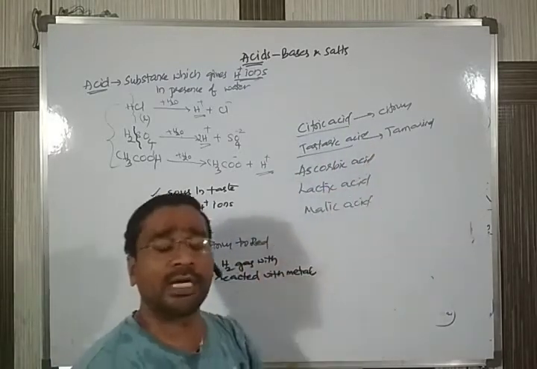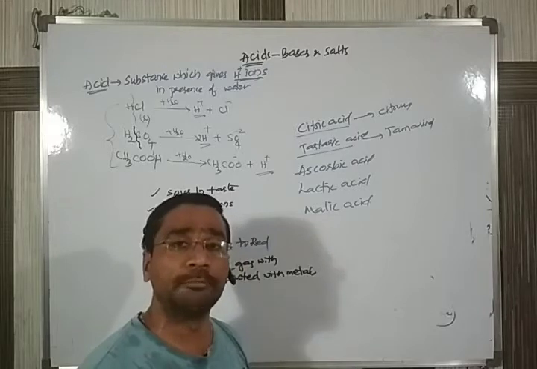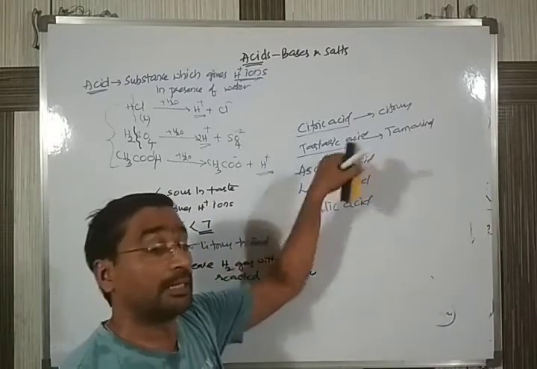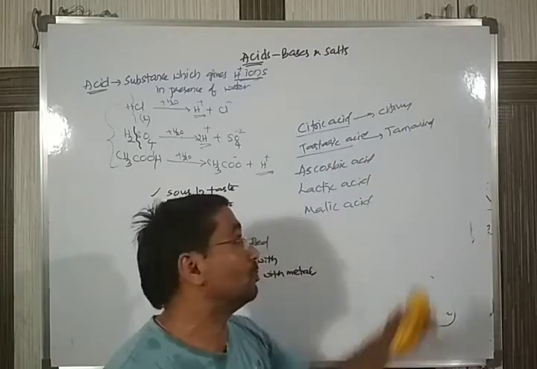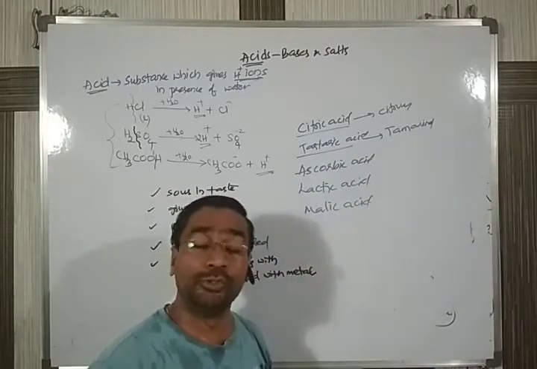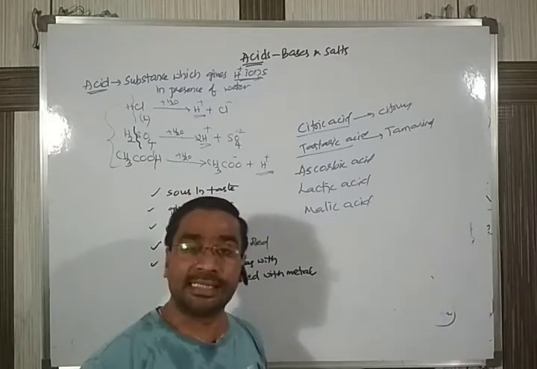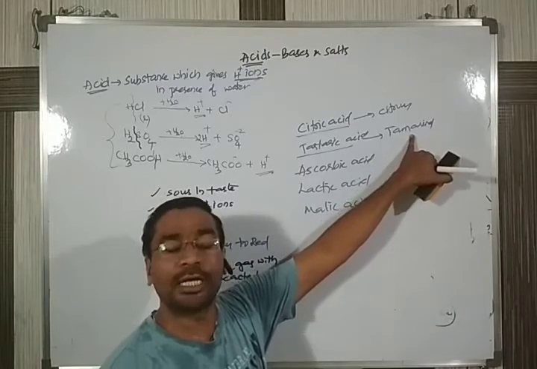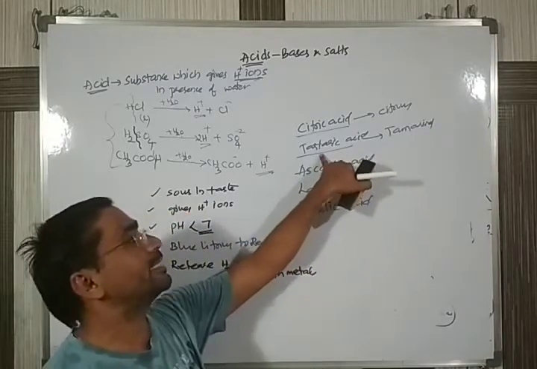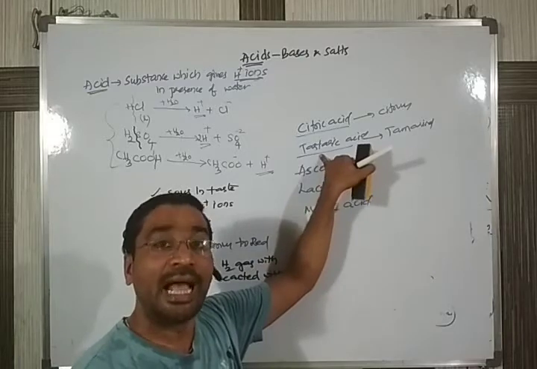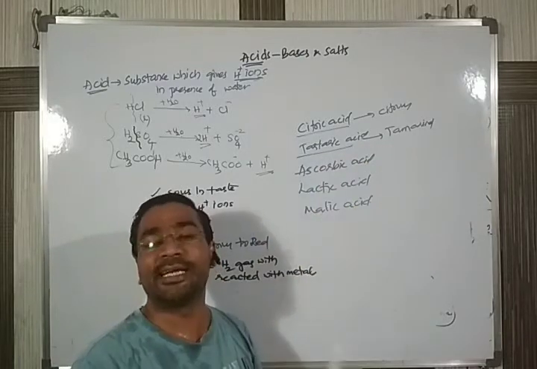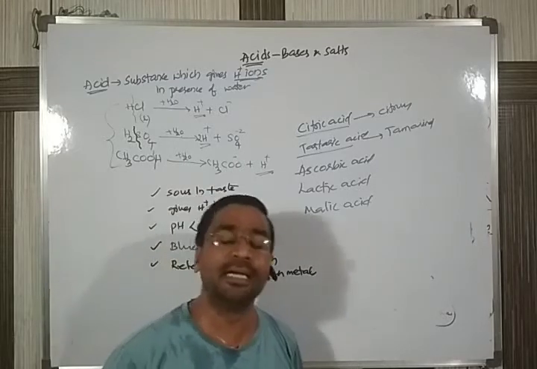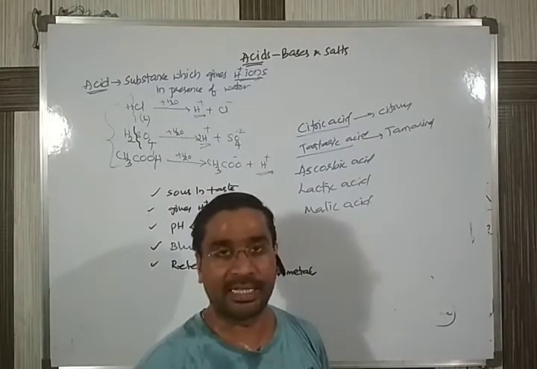And tamarind, most of us are using the tamarind for our cooking purpose in the kitchen. So the acid it contains is called tartaric acid. That's why sometimes if we consume more amount of tamarind juice, we get a burning sensation in the stomach. Why are you getting a burning sensation? If you are consuming more tamarind, indirectly you are consuming more tartaric acid. Excess consumption of acid will always be corrosive in nature. That's why sometimes we may get a burning sensation in our stomach.